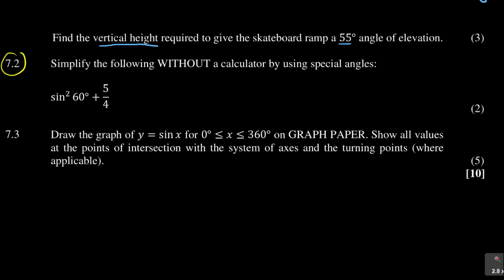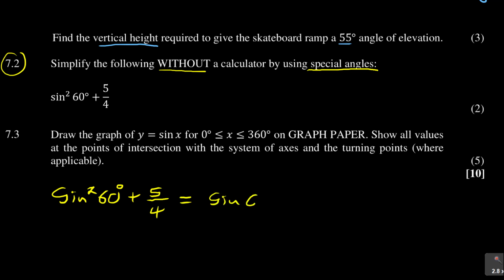And 7.2 says simplify the following without a calculator by using special angles. So they give us sine squared 60 plus 5 over 4. But they don't want us to use a calculator. Of course, that's when you take your calculator and ask yourself, how do I find that? Now, let me show you how you can use your calculator here. If they give you sine squared 60 degrees plus 5 over 4, your calculator cannot calculate that squared like that. So you have to rewrite it and say sine 60, you close and you have squared, like that, plus 5 over 4.